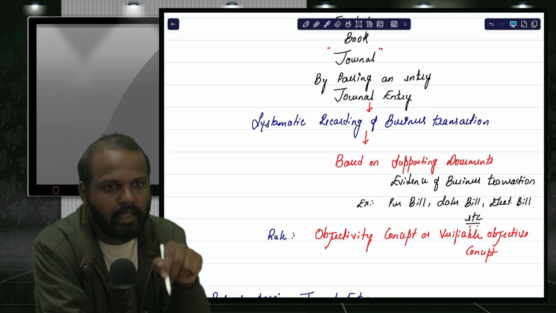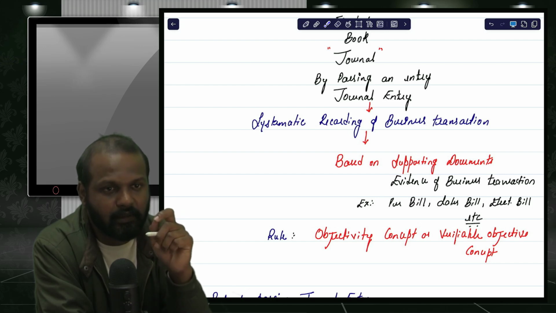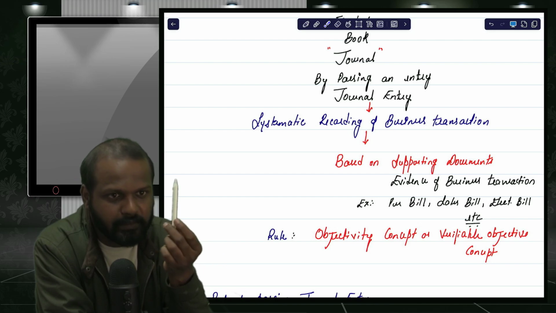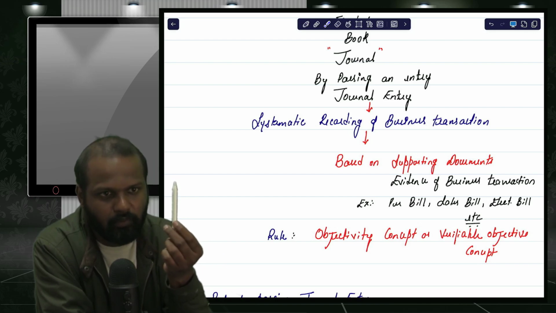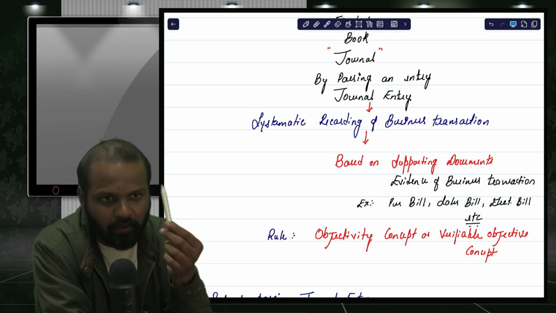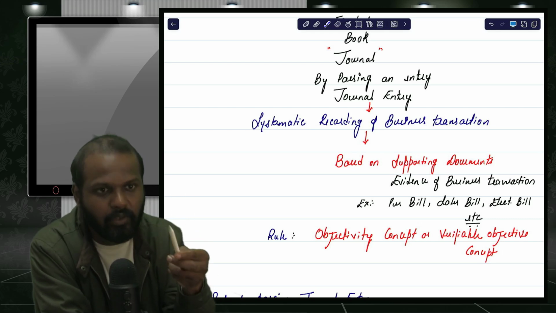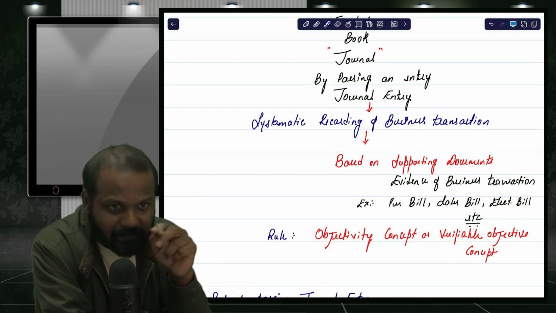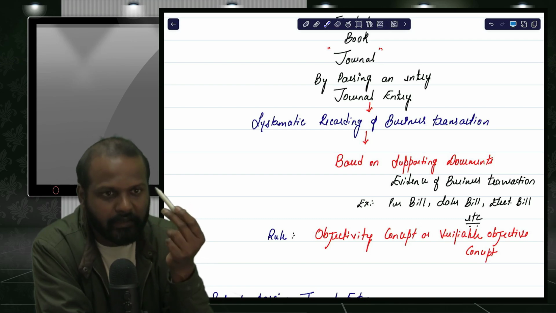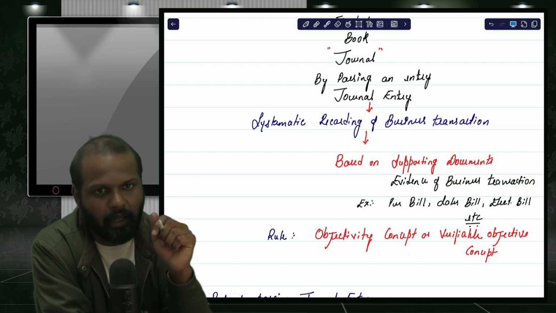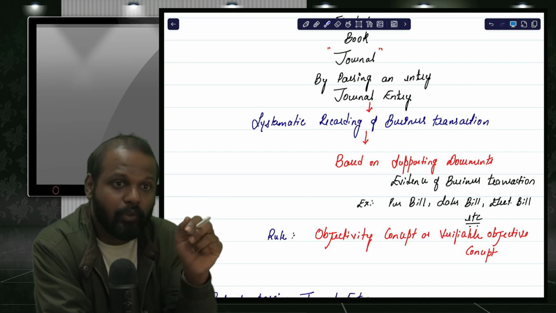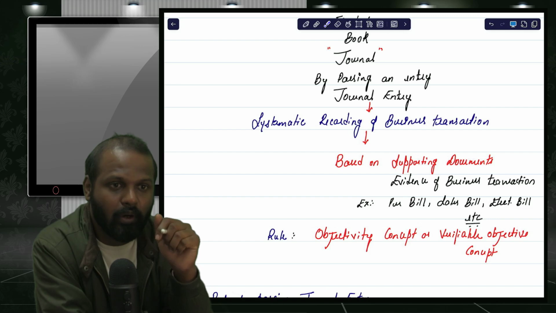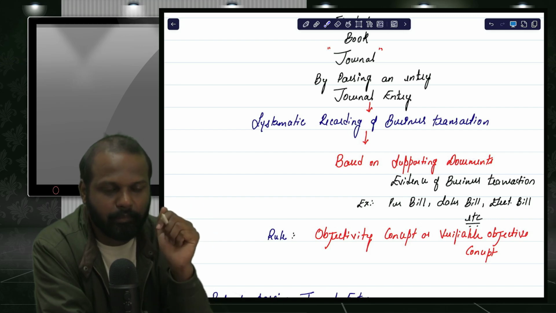But we don't record transactions in the books based on opinion. We record based on evidence. Suppose I purchased this marker from the Apple store, and I give you the purchase bill I received from them. By seeing that bill, if you tell the price of this Apple pencil, then everybody will give the same answer, because you are giving the answer based on evidence, based on the bill.